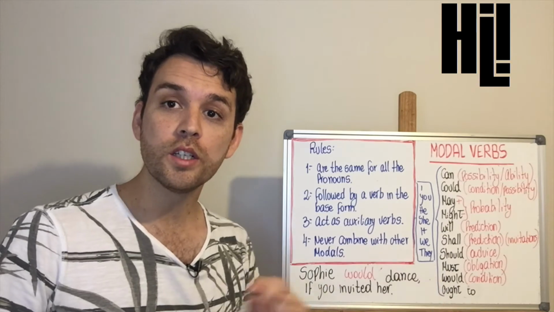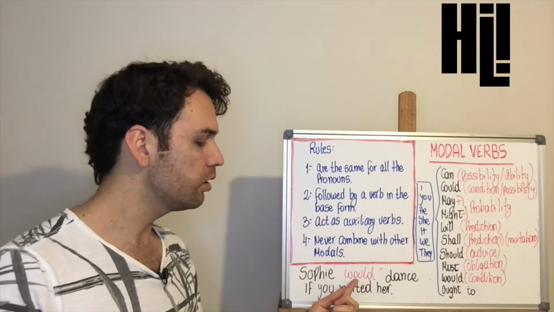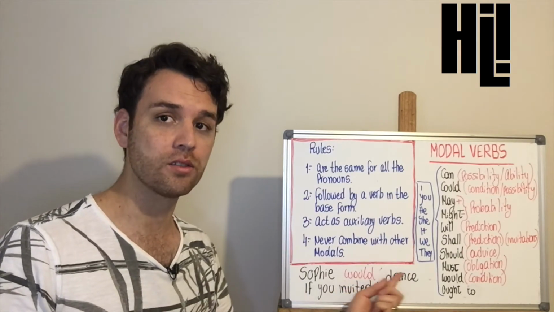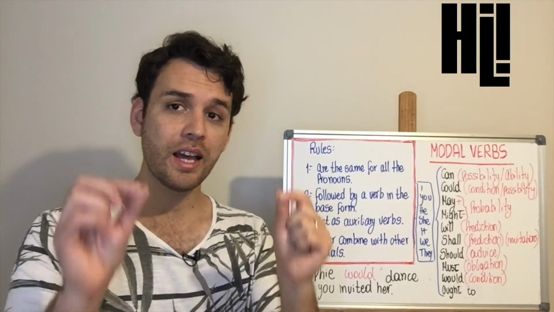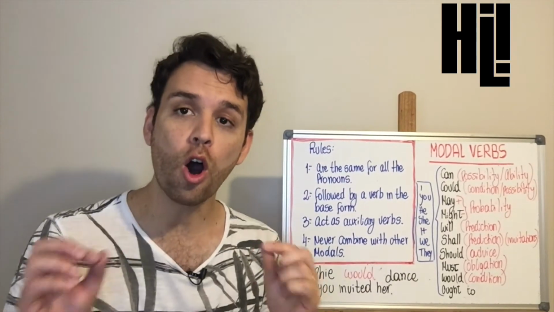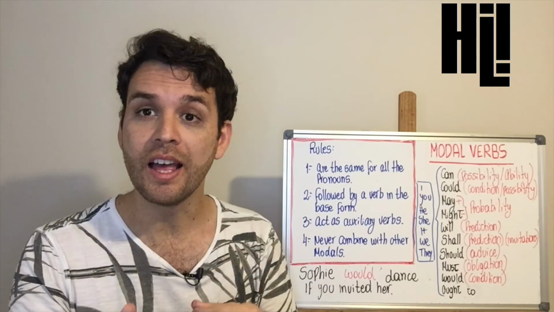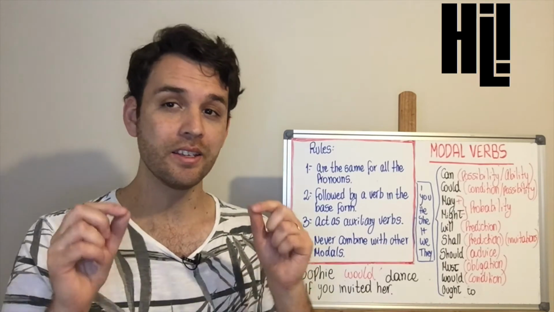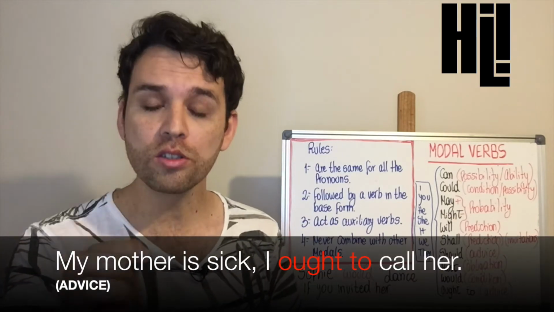Would. Would is used to talk about condition. The function of would is to condition the verb it has next to it. Sophie would dance if you invited her. And the last modal verb we have is ought to. Ought to is commonly replaced by should. They have the same meaning. An example of ought to is, my mother is sick. I ought to call her.